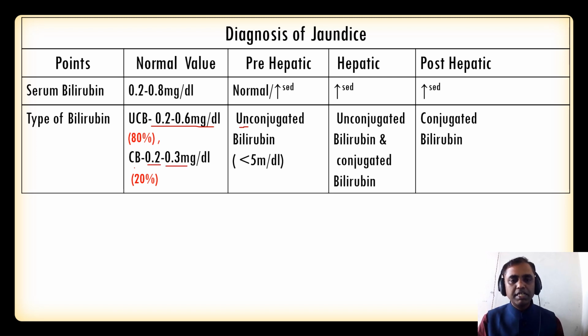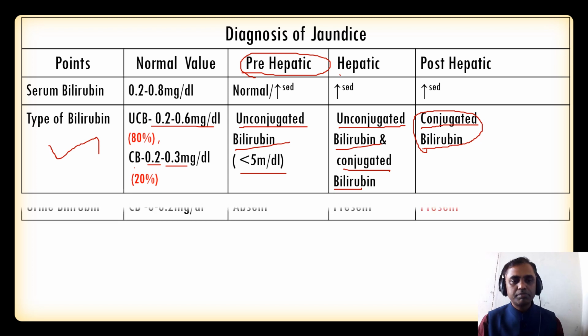Unconjugated bilirubin is increased in prehepatic jaundice, both unconjugated and conjugated bilirubin are present in hepatic jaundice, and conjugated bilirubin is increased in post-hepatic jaundice. This is very important for the clinical understanding of the diagnosis of jaundice in some of the disorders.